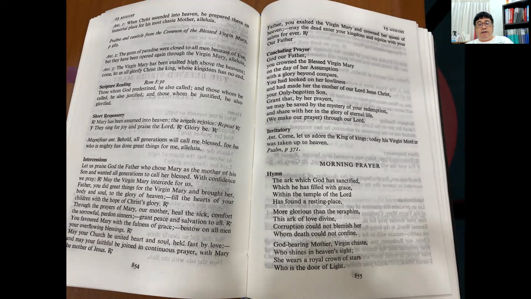As you can see, the Assumption of the Virgin Mary has got many pages. Most of the pages, in fact, all the pages can be found on the proper, except for the Psalms and Canticle, which can be found from the Common of the Blessed Virgin Mary on page 982 onwards. So you just need to refer to the respective pages for the Common where it is necessary. Otherwise, in most cases, the rest are obtained from the proper.